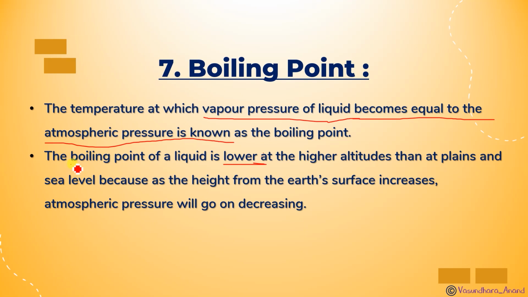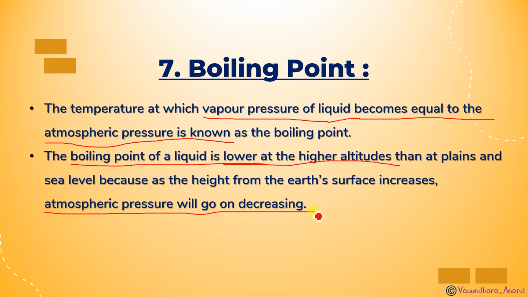The boiling point of a liquid is lower at high altitude than at plains and sea level, because as the height from Earth's surface increases, atmospheric pressure goes on decreasing. Because atmospheric pressure decreases, the vapor pressure of the liquid quickly becomes equal to atmospheric pressure, and that's why it starts boiling.